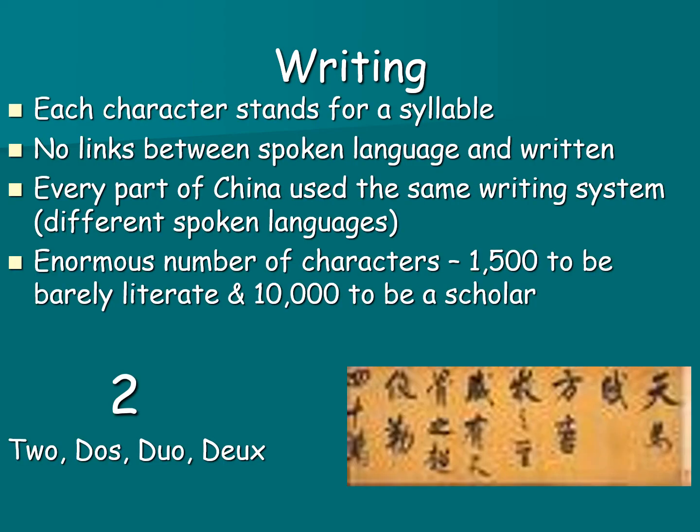The Chinese had a writing system, and each character would stand for a syllable or its own idea. We call their symbols characters. The interesting thing to note is that in China, people spoke different languages depending on where you lived. And there were actually no links between the spoken language and the written language. And even though different areas of China spoke different languages, everyone in China would use the same writing system.